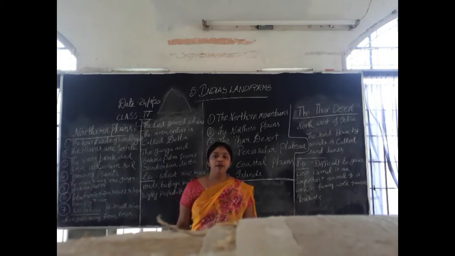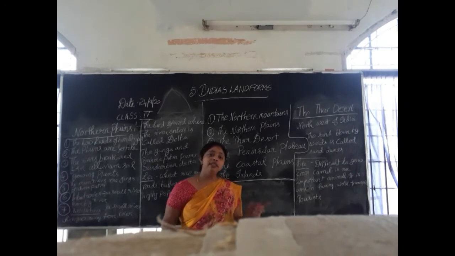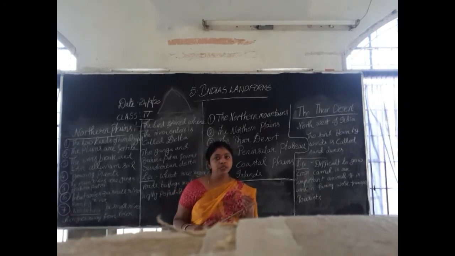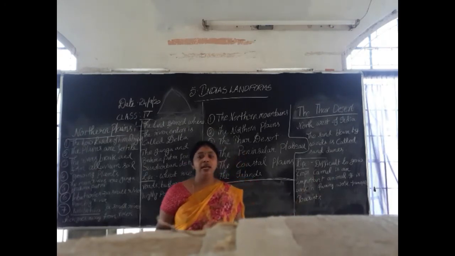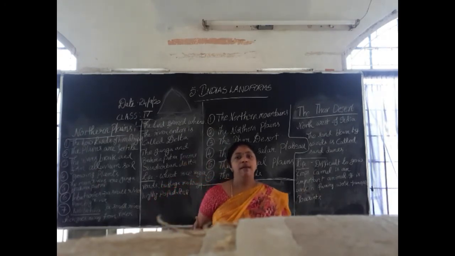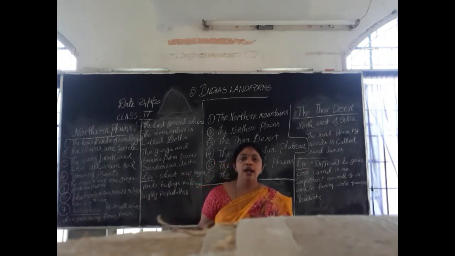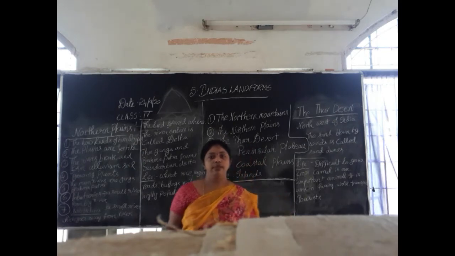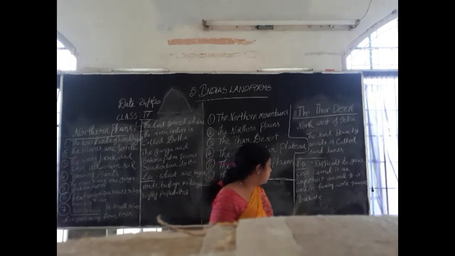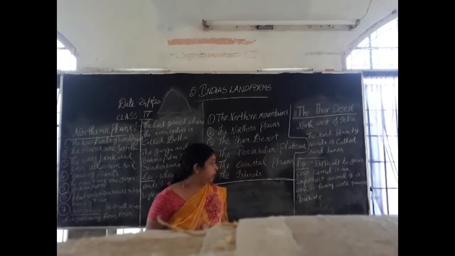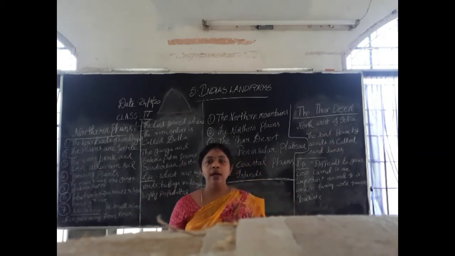Okay. The main animal found in the Thar desert is a camel, because the camel is useful for transport. It is useful for cultivation also. With the camel only they will dig the canals under the sand, and they will try to grow small crops in the Thar desert. So the camel is useful in transportation, farming, and other works also. To pull the carts and all, they are using the camel.